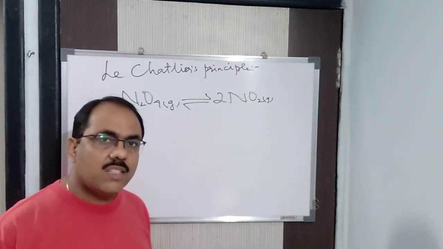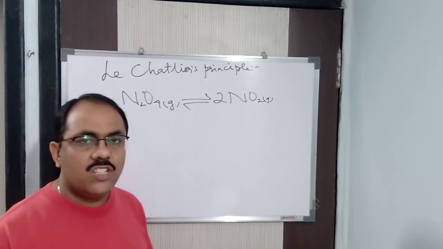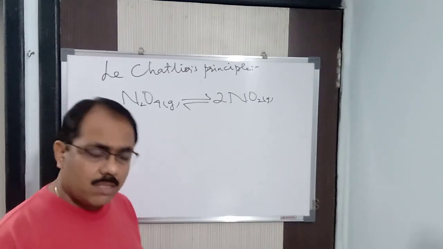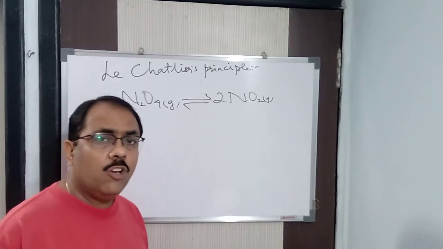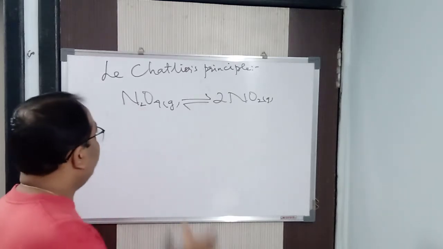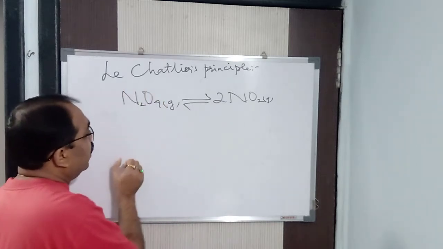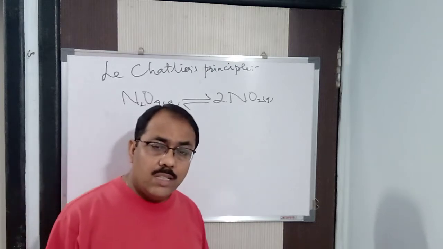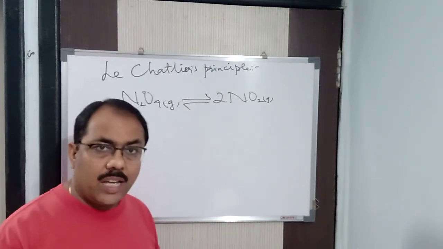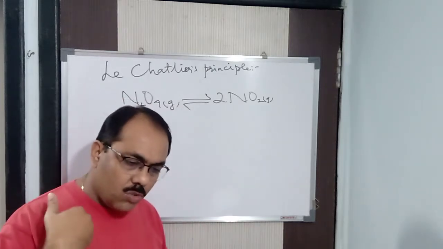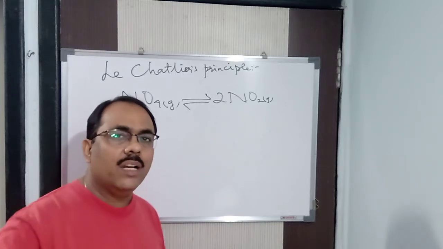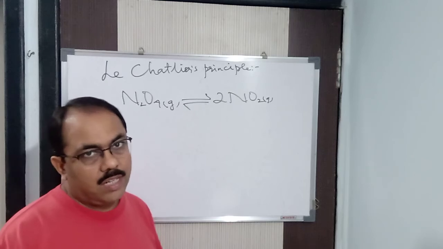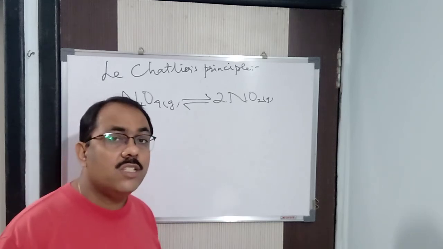So if a system in equilibrium is subjected to stress, change of temperature, concentration, pressure, etc., addition of inert gas, catalyst, so many things are there, then the equilibrium will shift in that particular direction. If I increase the concentration of N2O4, the equilibrium will shift in the forward direction. The equilibrium is going to shift in that particular direction so as to counteract, means so as to negate it, so as to cancel that particular effect. Clear? So this is called Le Chatelier's principle.